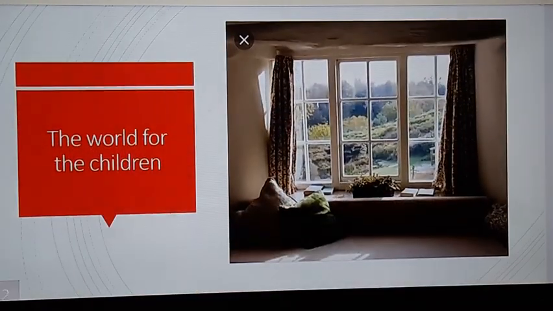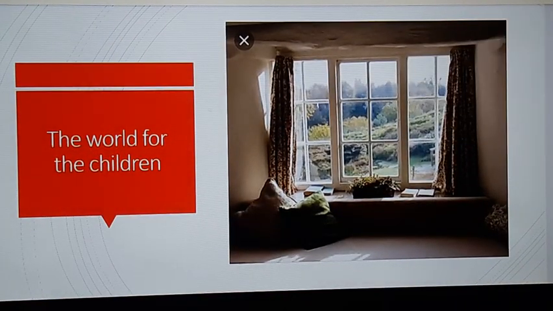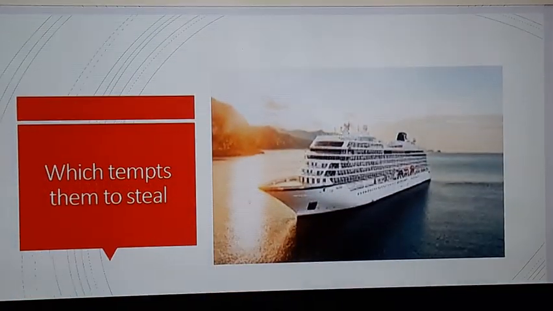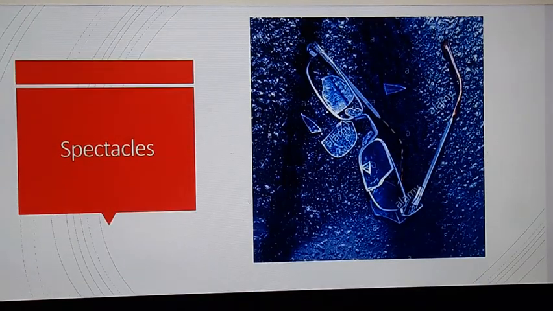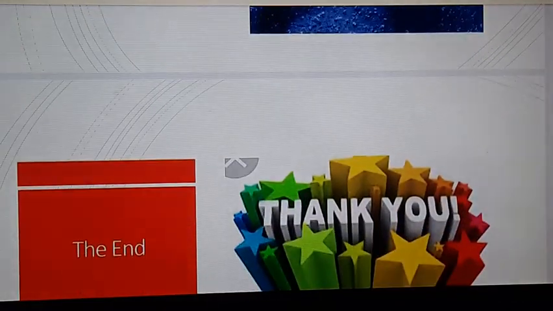The window is a symbol for the world for the children. The future of the children is compared with endless darkness. And see here, the ship, the sunlight and the beauty tempt the children to steal. The spectacles have been broken, and they take the glass, apply some gum and use it. This is the condition of those children.